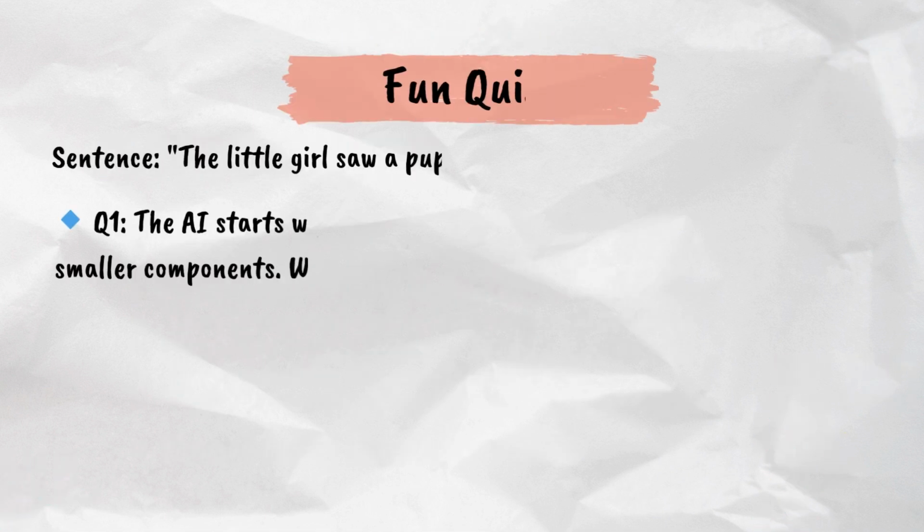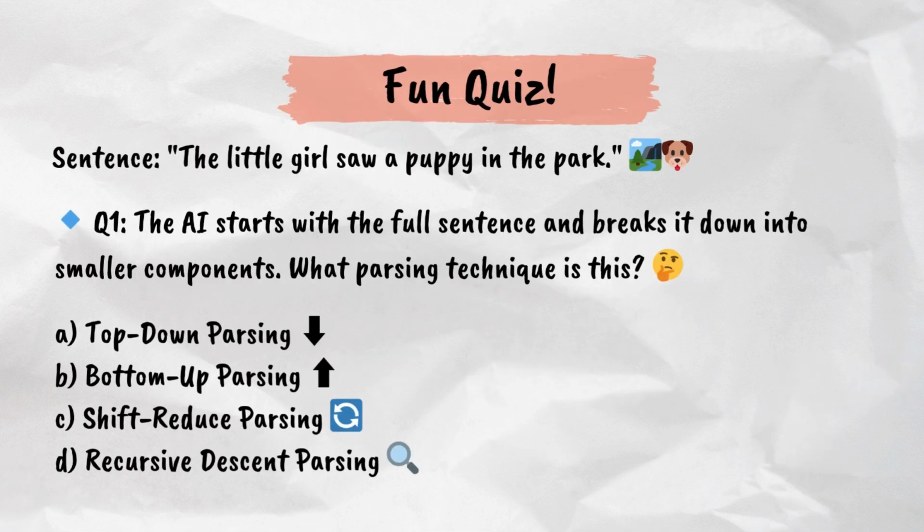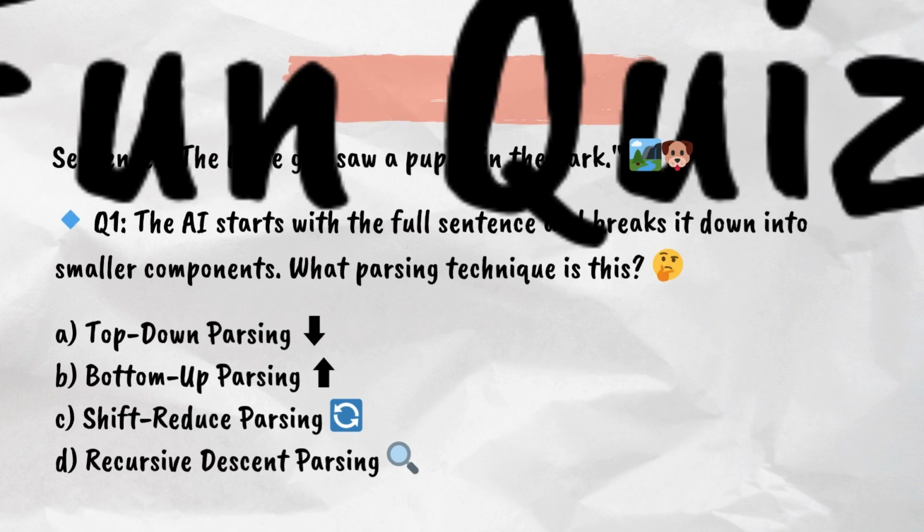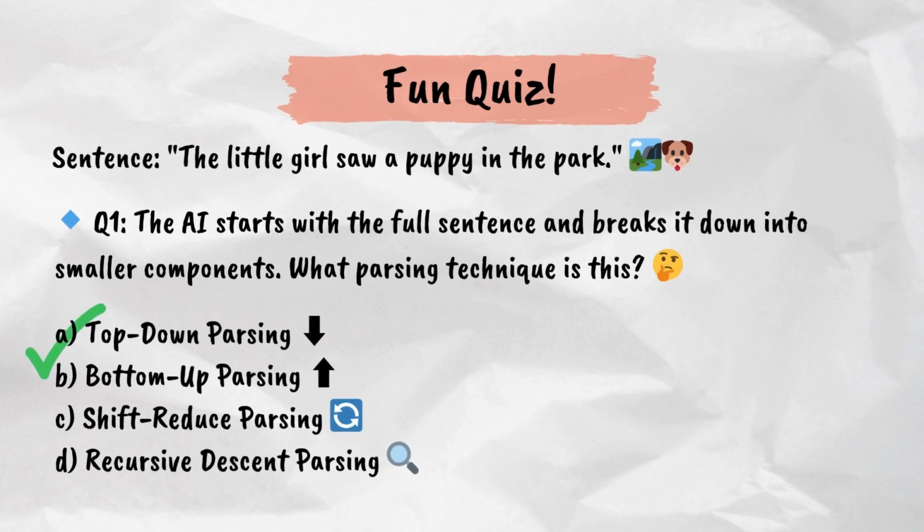Fun quiz time. Let's see if you've been paying attention. Question 1. The AI starts with the full sentence and breaks it into smaller components. What parsing technique is this? A. Top-down parsing. B. Bottom-up parsing. C. Shift-reduce parsing. D. Recursive descent parsing. The answer is top-down parsing.